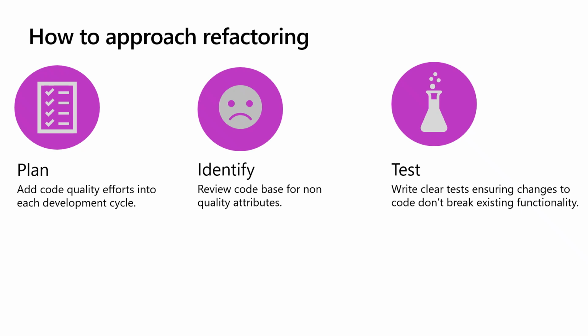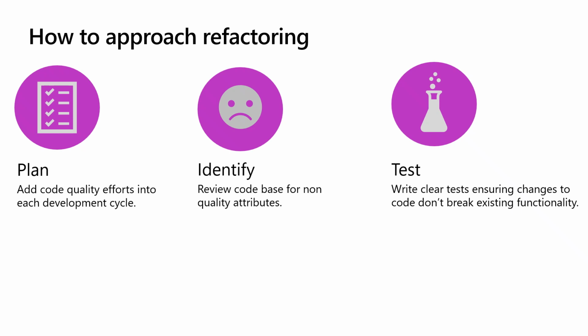That could be running automated tooling to scrub your code and look for callouts, right? There are plenty of tools out there that can do that, and add that to your backlog of things that need to happen. But whatever it is, add time into that cycle for code quality efforts. It will ultimately ensure a more healthy implementation. There are also tools that will help identify potential refactoring candidates.